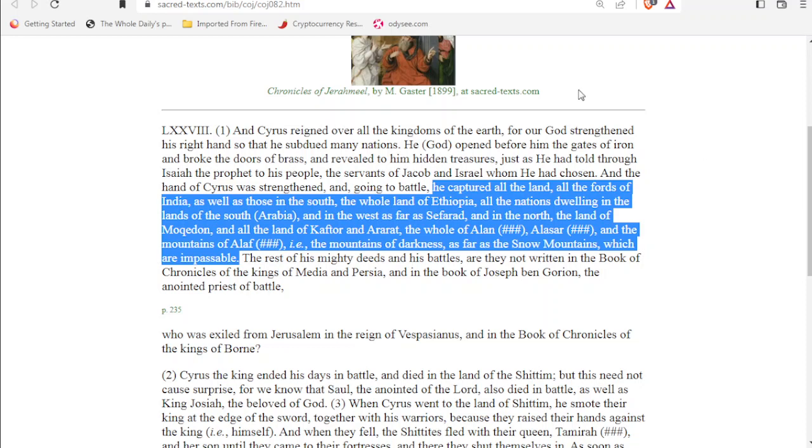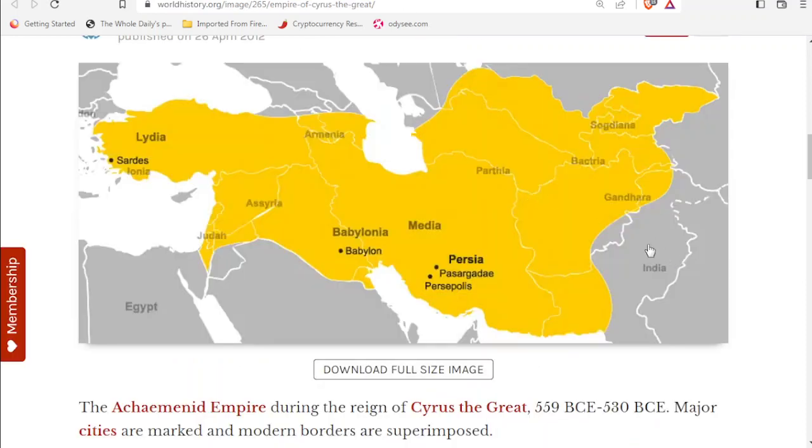But if we think about this, it's saying that Cyrus conquered the whole land of Ethiopia, or the whole land of Kush, and if we go to a map, this is showing us the traditional view of what we've been presented with. Now this is the Achaemenid Empire during the reign of Cyrus the Great. So this is all the territory that Cyrus conquered in his time. And Achaemenid, that's the name of the dynasty. So the Persian Empire, or the Achaemenid Empire. Now if we look at this, we can see that according to this picture, Cyrus didn't conquer the land of Ethiopia or Kush. We don't see Ethiopia or Kush in this picture for Cyrus's territory.